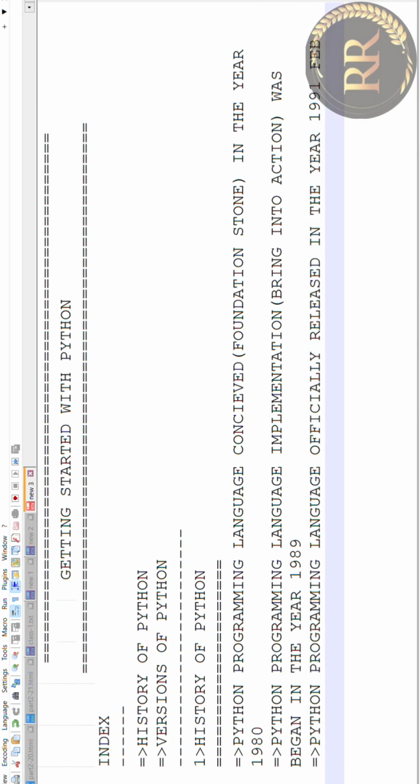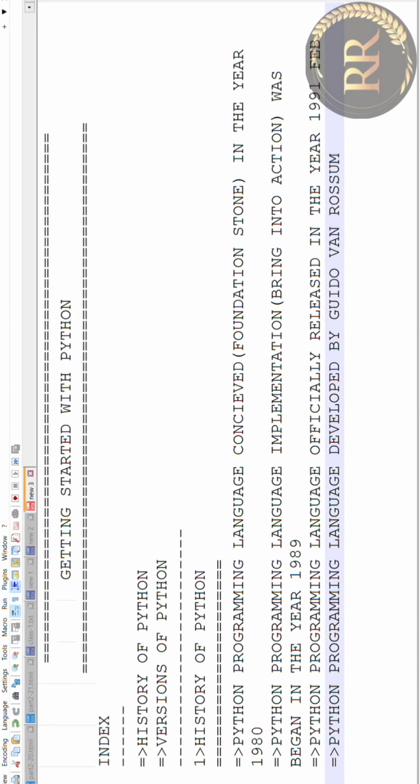And the next point is Python programming language developed by Guido van Rossum. Simply we call Rossum. So Python programming language developed by Guido van Rossum and he is the father of Python. The father of Python is Guido van Rossum.